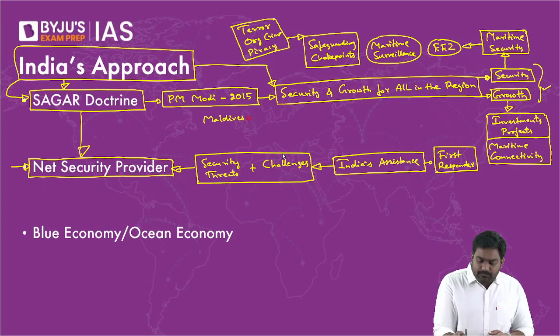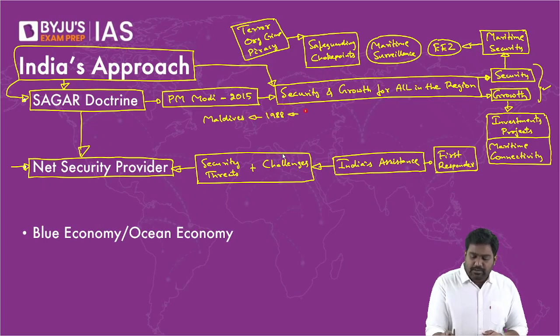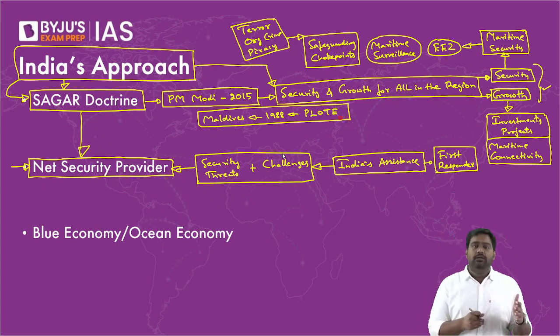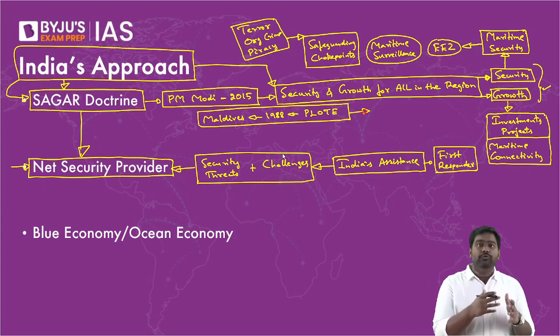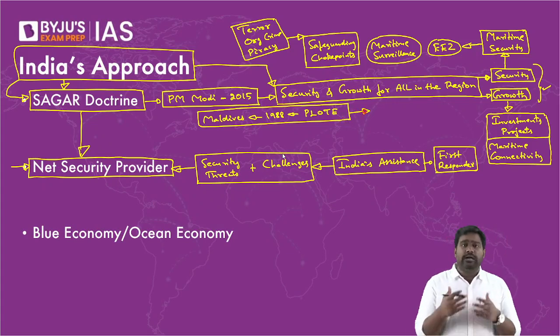In 1988, the friendly government in Maldives was threatened by a Tamil militant group called PLOTE. This Tamil militant group from Sri Lanka planned a coup attempt. It wanted to attack Malé, the capital of Maldives, throw out the government and capture power in Maldives. When this security threat emerged in 1988, the then Maldives president, Maumoon Abdul Gayoom, a good friend of India, reached out to India asking for help.